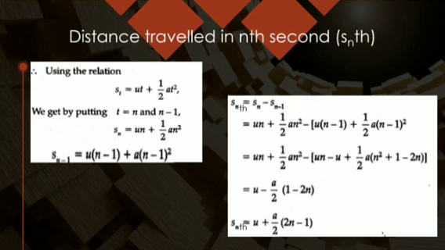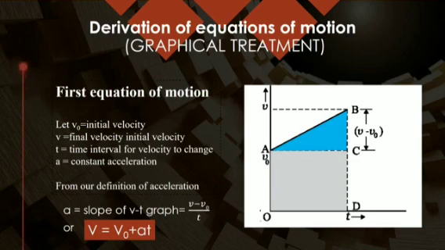This is simple mathematics. But all these three equations you can derive with the help of a graph also. Then I will call it the graphical treatment. For that we take the velocity-time graph. Keep this with you: v naught is the initial velocity, v is the final velocity, t is the time taken, and a is the constant acceleration, which is given by the slope of AB. Slope of AB gives you the constant acceleration. Constant acceleration means non-uniform motion, but uniform acceleration is what we are talking about.